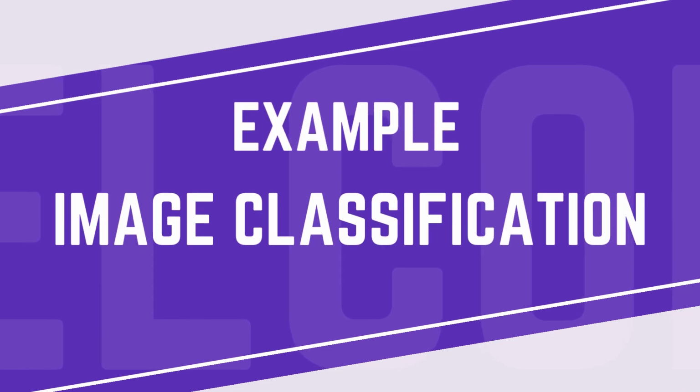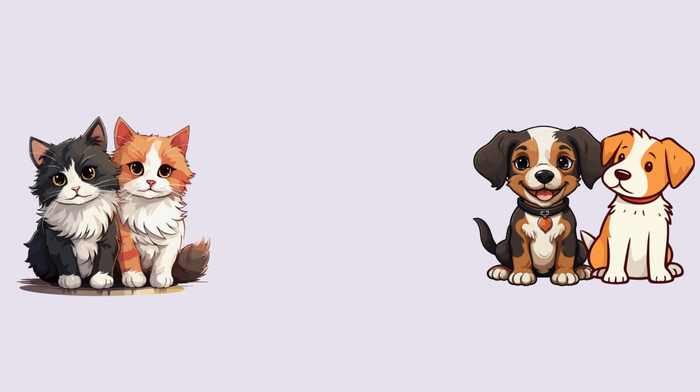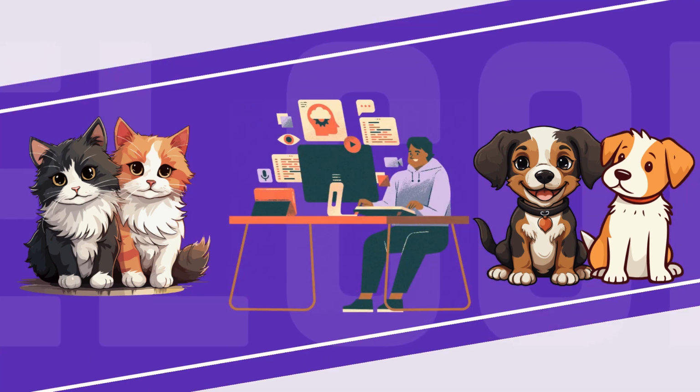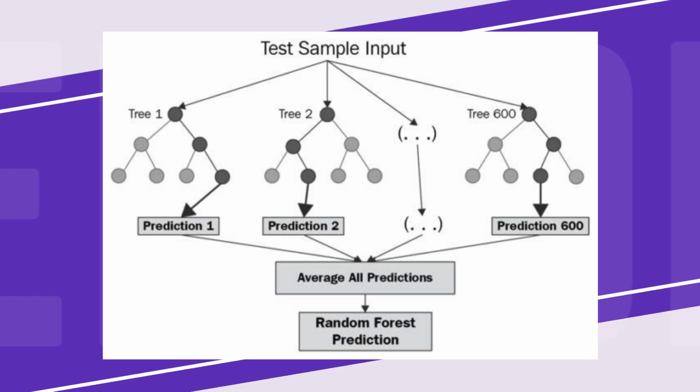Now, let's consider an example of image classification which uses ensemble methods. Imagine you want to build a model to classify images as cats or dogs. You could train a single decision tree model, but it might overfit to the training data or be sensitive to noise. Create a random forest ensemble by training many decision trees on different bootstrap samples. The averaging of their predictions would likely lead to more accurate and robust classification.